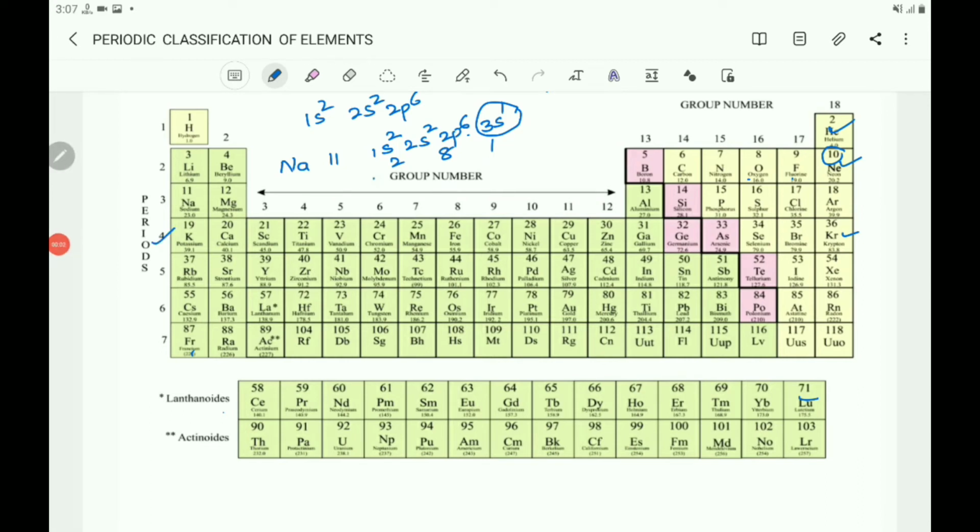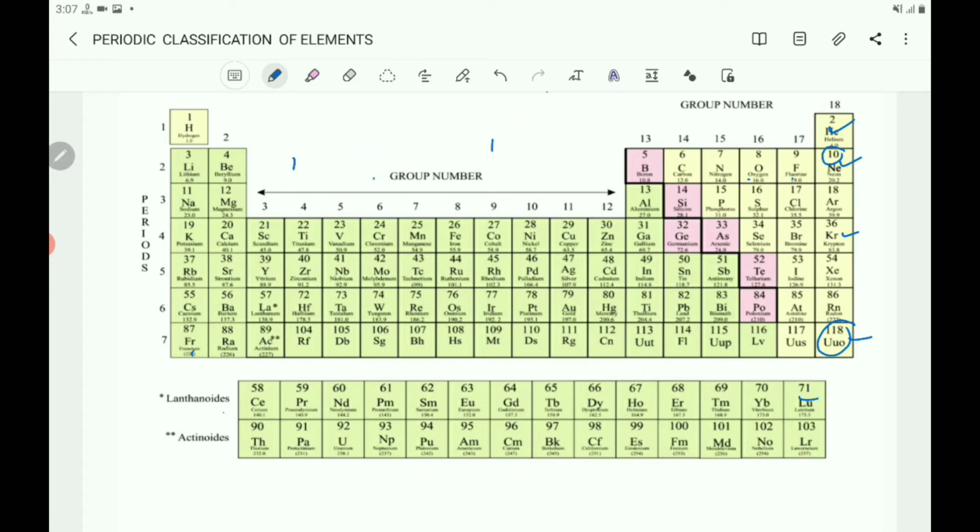In this way, the 4th, 5th, 6th and 7th periods are completed with different numbers of electrons. In this way, the elements in different periods are filled up, arranged according to the increasing order of their atomic number. And here you observe the elements with 118 atomic number, and 118 elements are arranged in 7 periods and 18 groups.